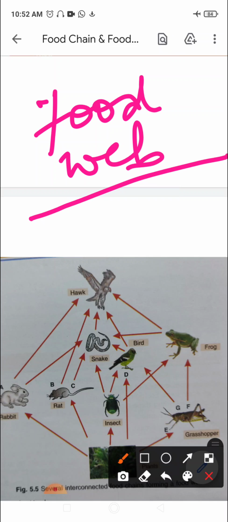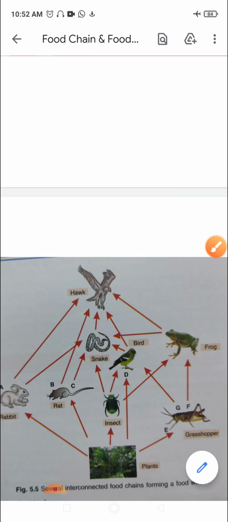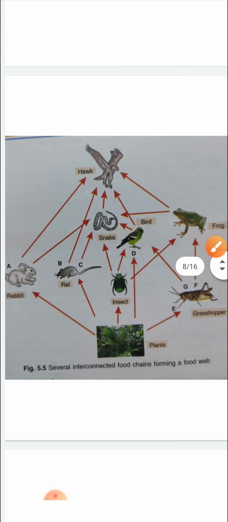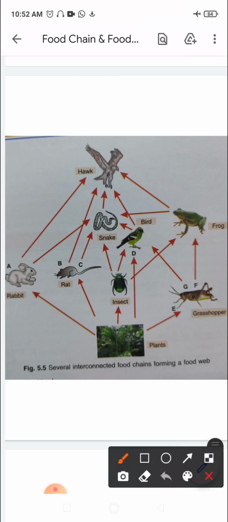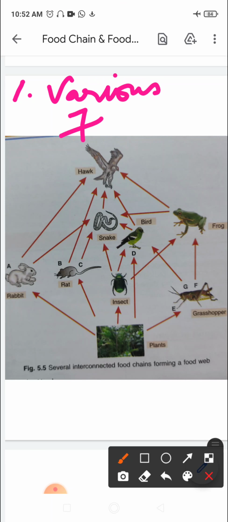If you look at the diagram here, you can see how the different food chains are all interconnected, forming a kind of network. So various food chains in an ecosystem do not operate in isolation. That means, number one, in an ecosystem there are various food chains present.